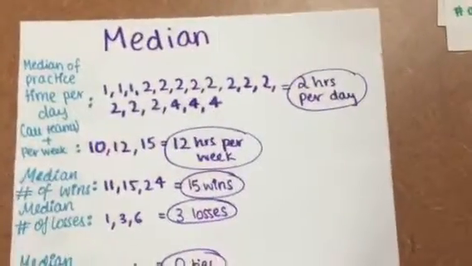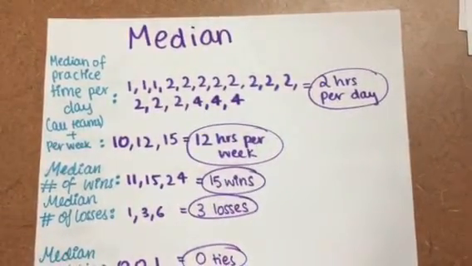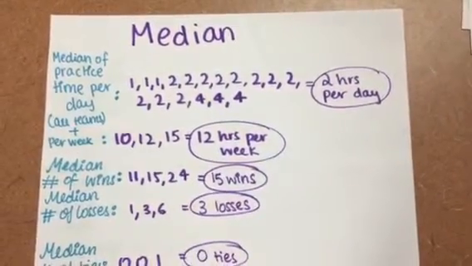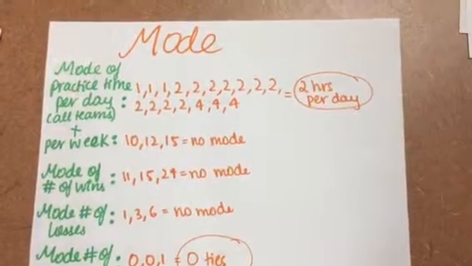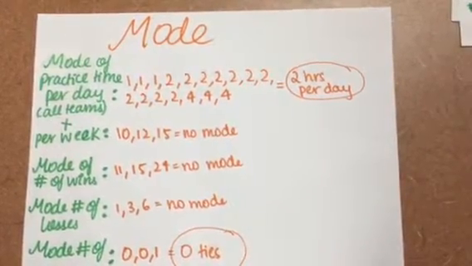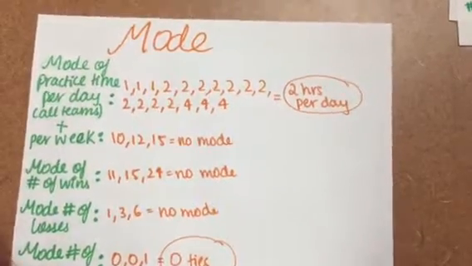Median. The median of practice time per day was 2 hours, and per week it was 12 hours. The median number of wins was 15, the median number of losses was 3, and the median number of ties was 0. The mode of the practice time per day was 2, and per week there was no mode. And for number of wins and losses there was no mode, but for the number of ties the mode was 0.